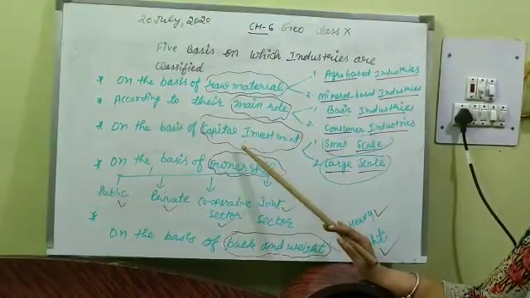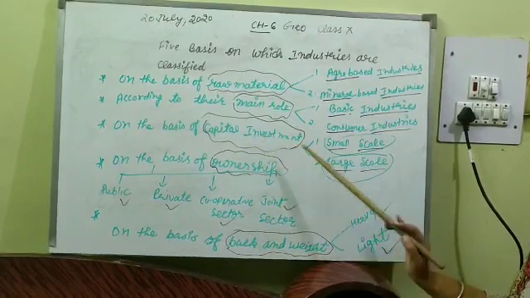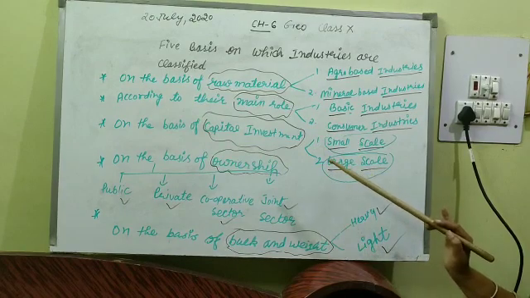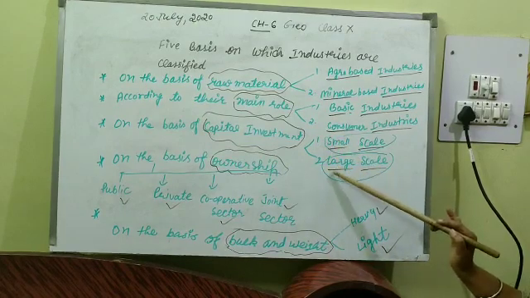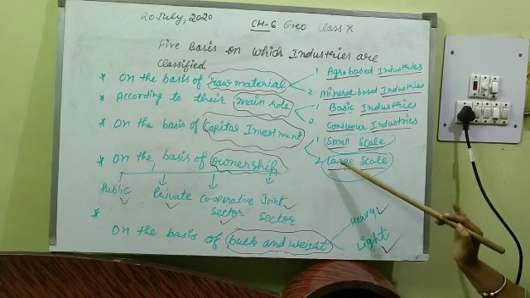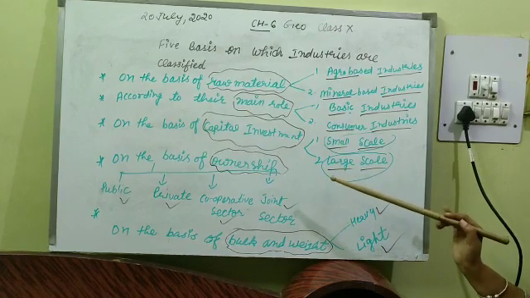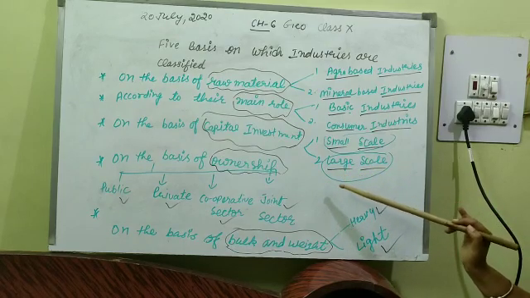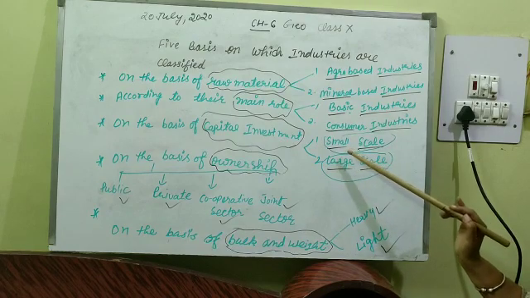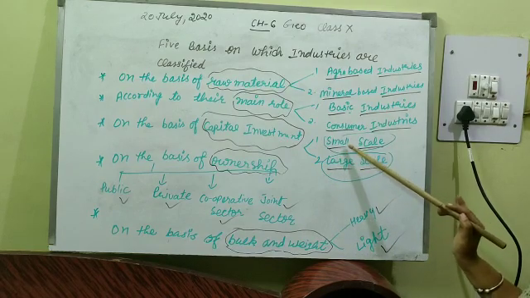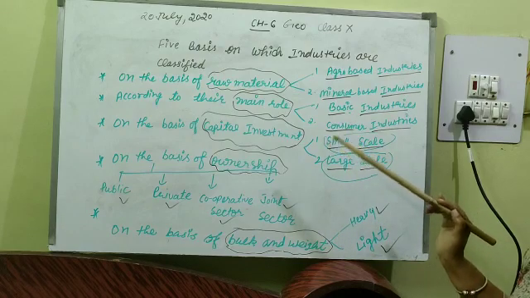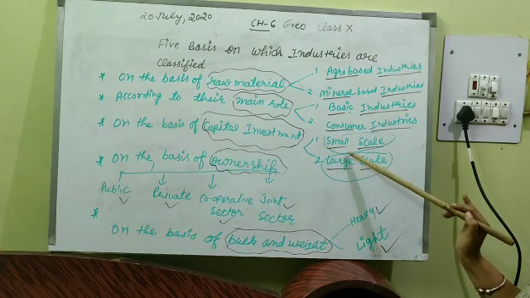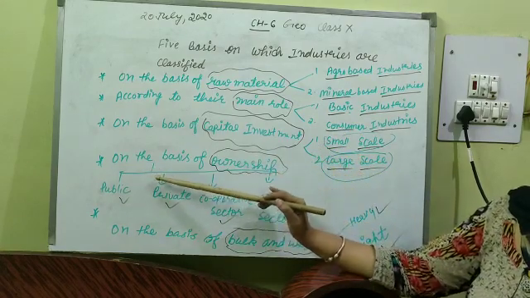Next is on the basis of capital investment. There are two types of industries, small scale industries and large scale industries. We have discussed these two points earlier also. Large scale industries are those industries in which capital investment is more than 5 crore rupees. And examples of large scale industries are cement industry, iron and steel industry. Next is small scale industry. Small scale industries are those industries in which capital investment is less than 5 crore rupees. Is it clear? Next is on the basis of ownership.